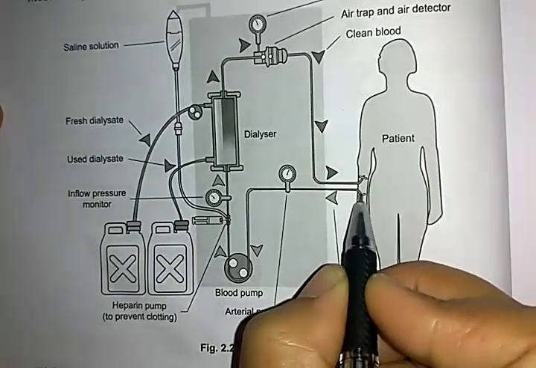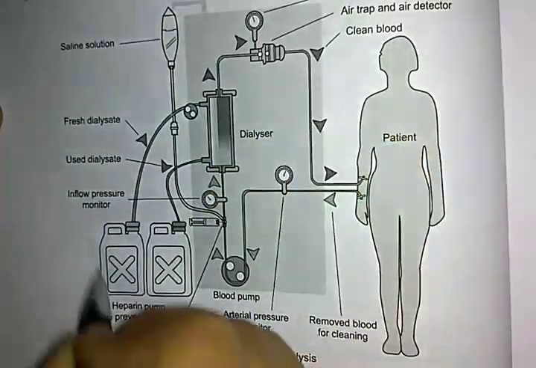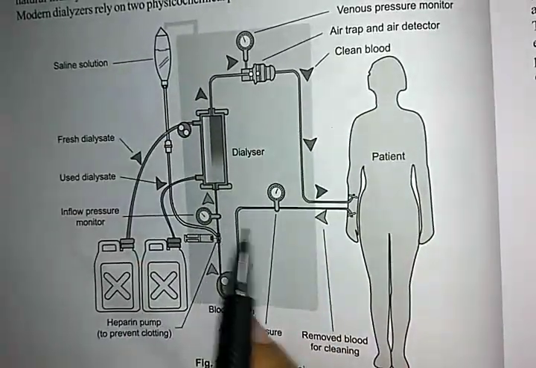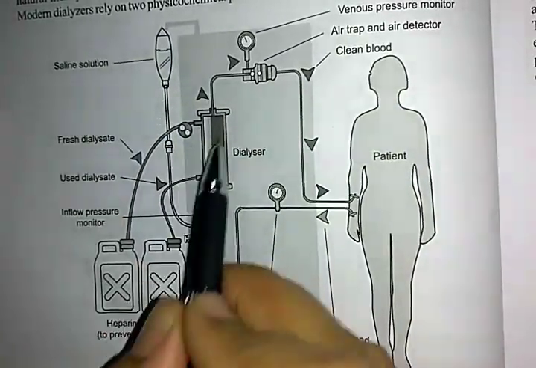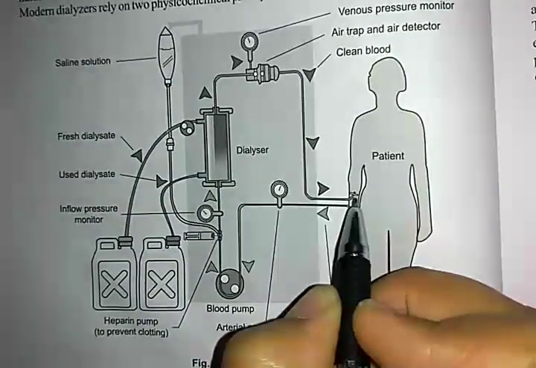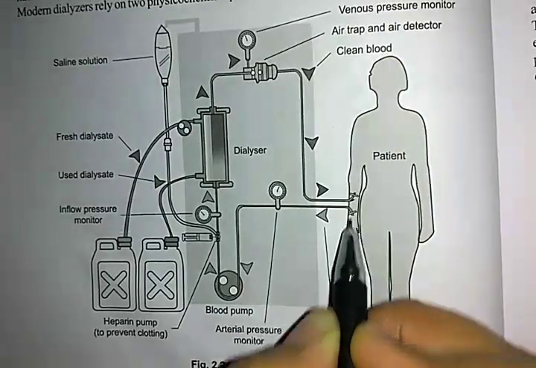ಈ catheter tube ಅನ್ನು insert ಮಾಡಿರ್ತಾರೆ. Then there is an artificial kidney, we know it as a hemodialyzer. This is a dialyzer. Okay, so from this the blood will be inserted here.